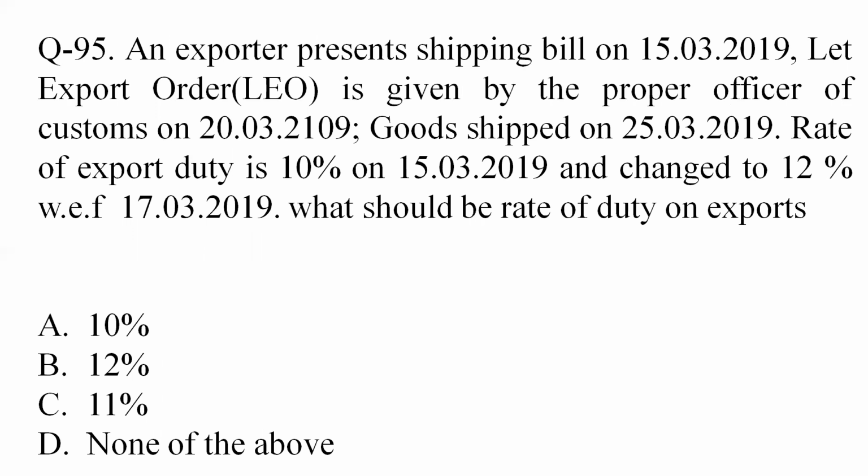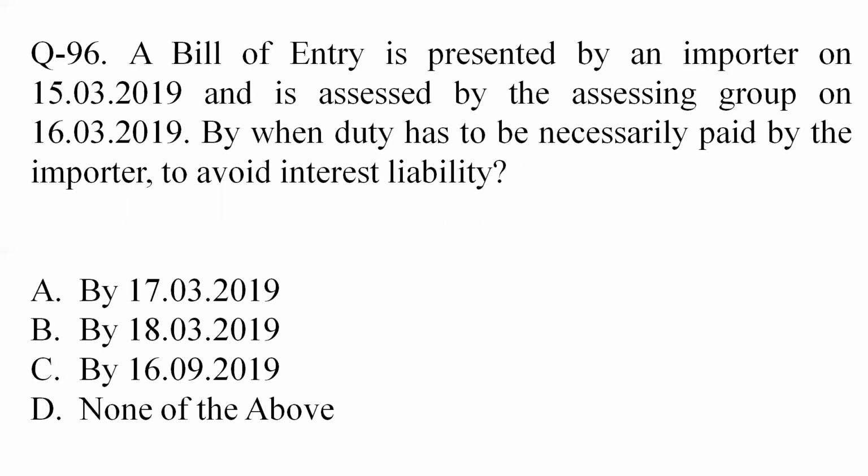What should be the rate of duty on export? Now see, the let export order has been given on 20th March 2019 and the rate of duty has been increased from 10% to 12% on 17th March 2019. So the rate of duty on export shall be 12%. So option B or option 2 is the correct answer.